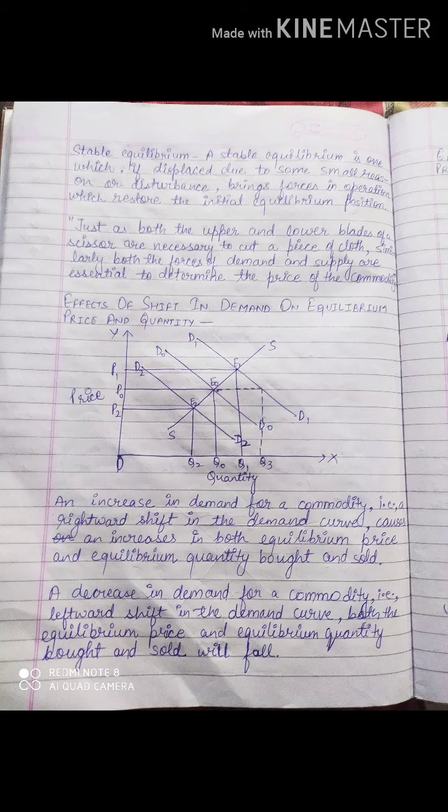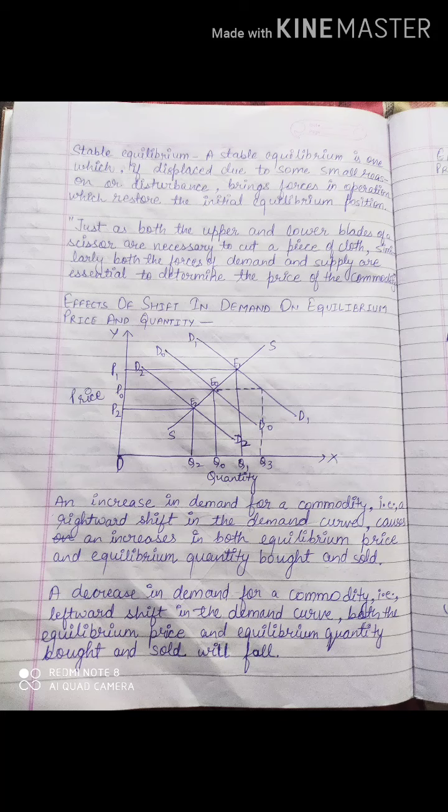Now next we will move on to the topic: effect of shift in demand on equilibrium price and quantity. Now what are we doing? We are keeping supply constant. Now there is only one supply curve. We are not moving the supply curve. Only what we are doing? We are shifting demand. Now what will be the effect? That means if I increase my demand or decrease my demand, what will be the effect on the quantity demanded and the price?